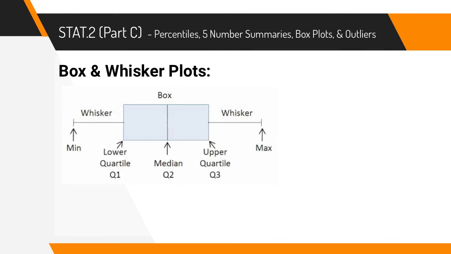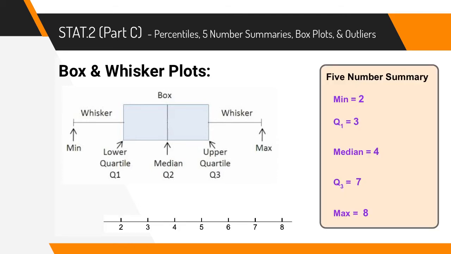Now let's talk about box plots. Box plots are a way that you can visually show a 5-number summary. So a box plot looks like this, where there's a box in the middle. You can see this box shaded in here in blue. And the parts of the box represent your lower quartile. So this first line represents your lower quartile or your Q1. The middle line represents your median or your Q2. And then the final line here represents your upper quartile or your Q3. And then there's whiskers on each end, and each of these whiskers is going to point either to the minimum value or the other whisker is going to point to the maximum value.